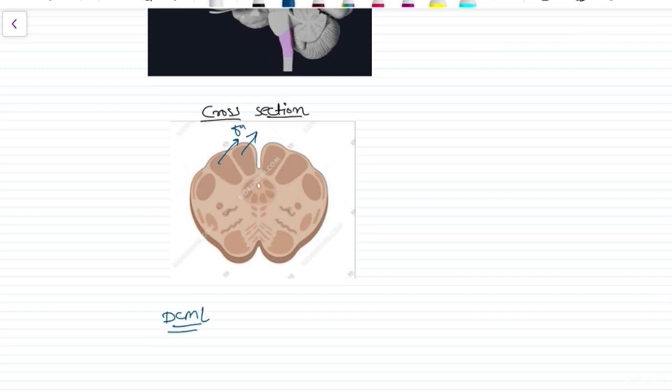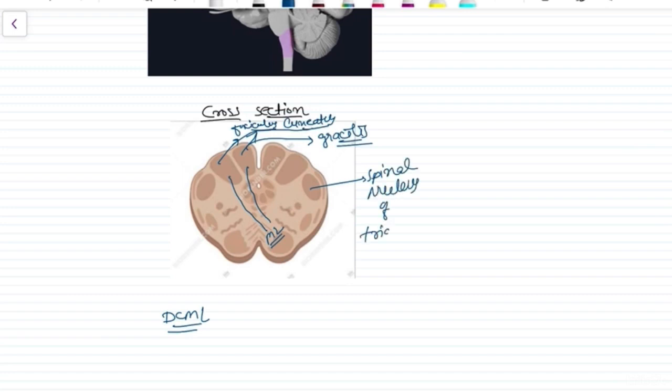fasciculus cuneatus, this, and this is the gracilis, right? From here the fibers decussate and form the medial lemniscus, and together they are called the dorsal column medial lemniscus. This is the spinal nucleus of the trigeminal nerve, fifth nerve, right?